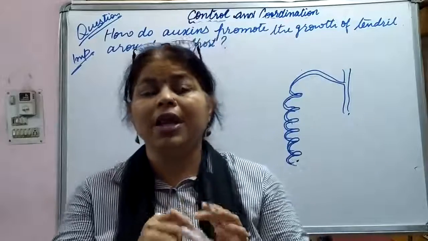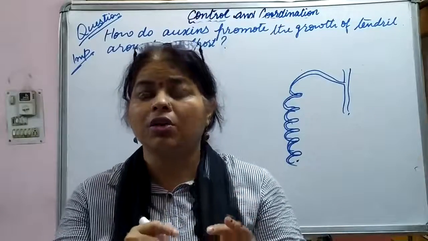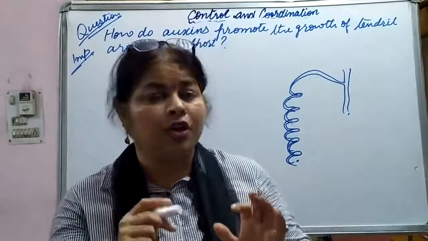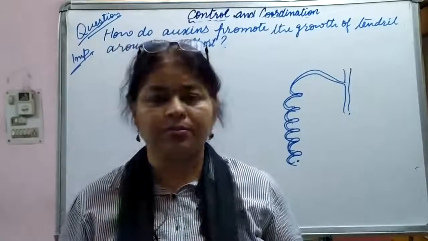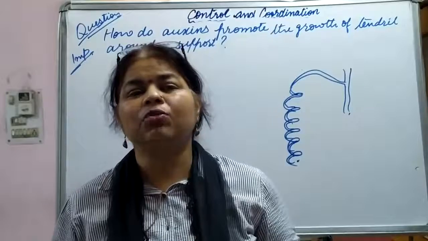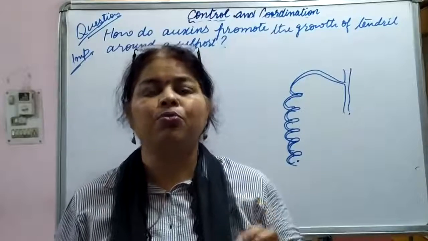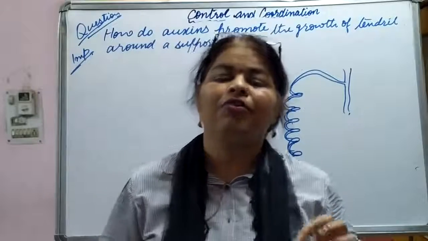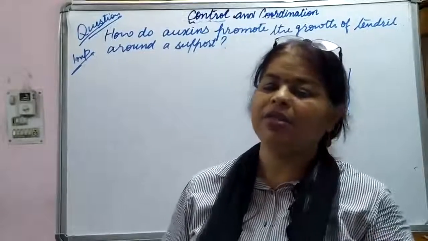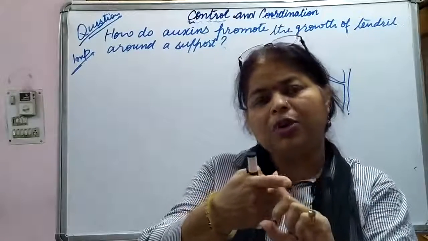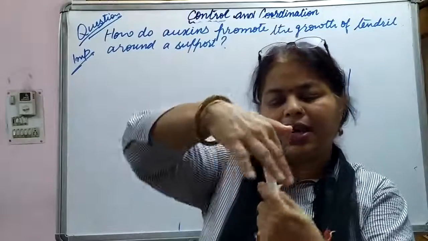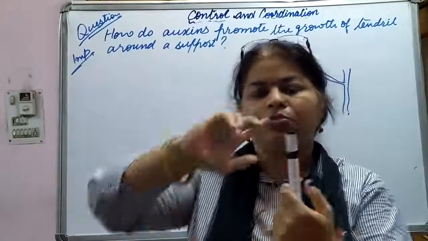Okay, so less auxin occurs on the side of contact as compared to the free side. Fine. And as a result, what happens? Auxin promotes growth on the free side and tendrils coil around the support because a little bit of curvature will be caused. As a result, it starts wrapping around the support.